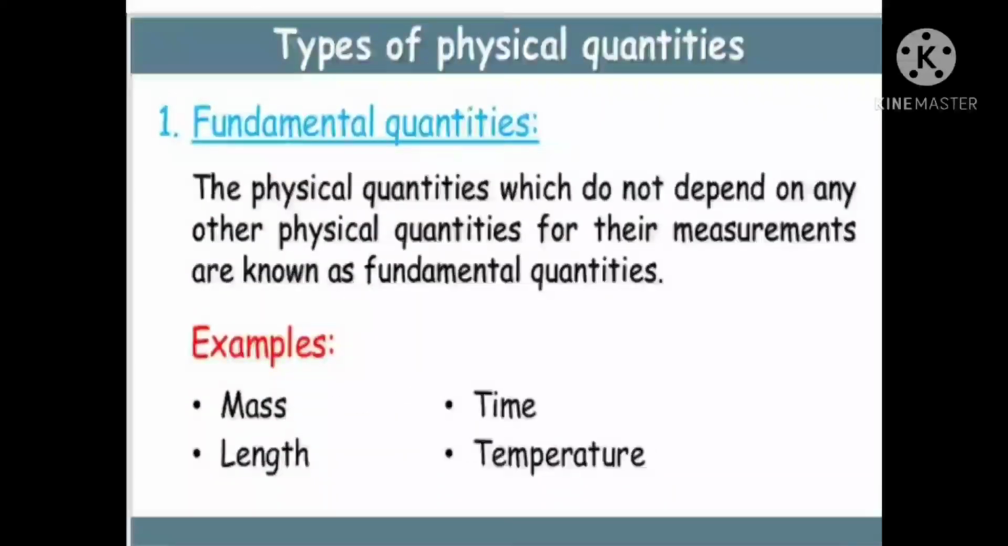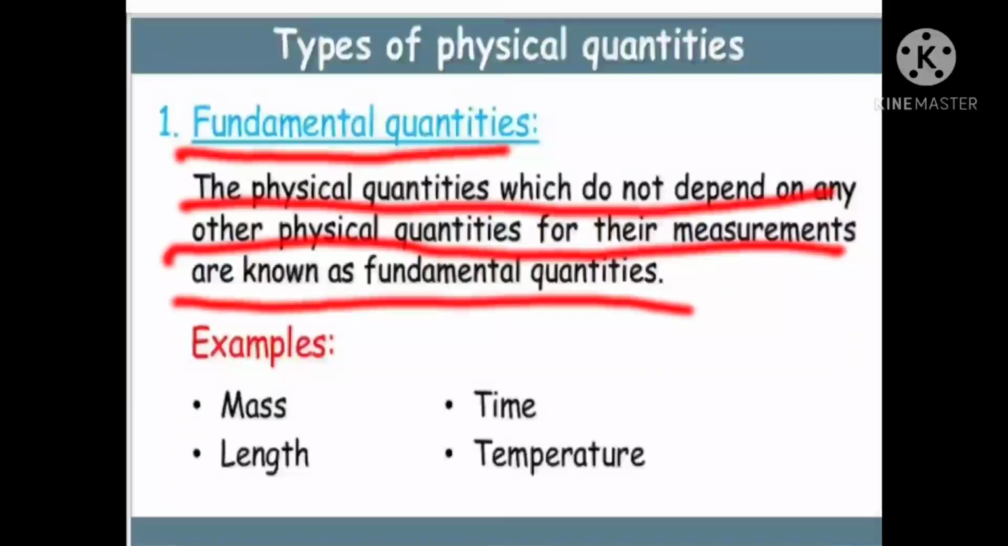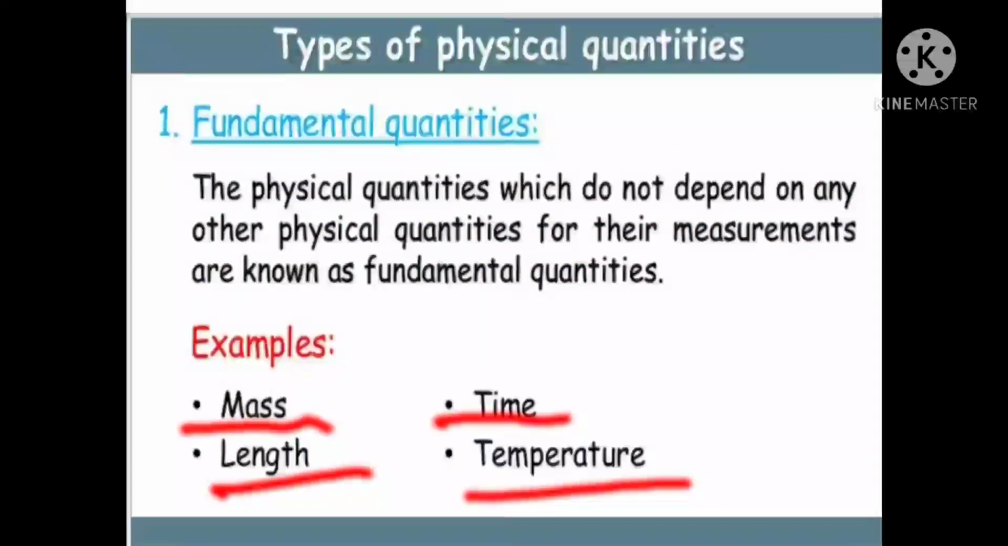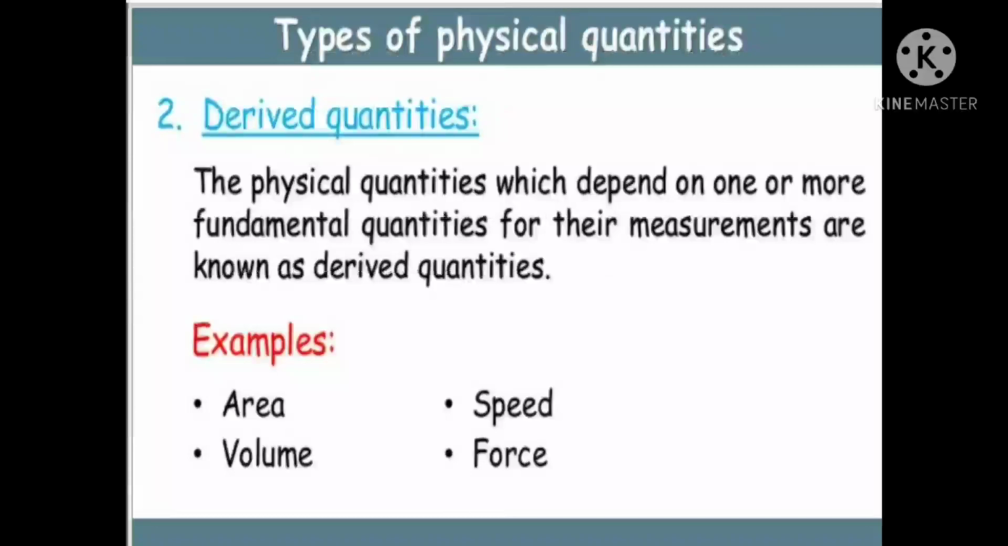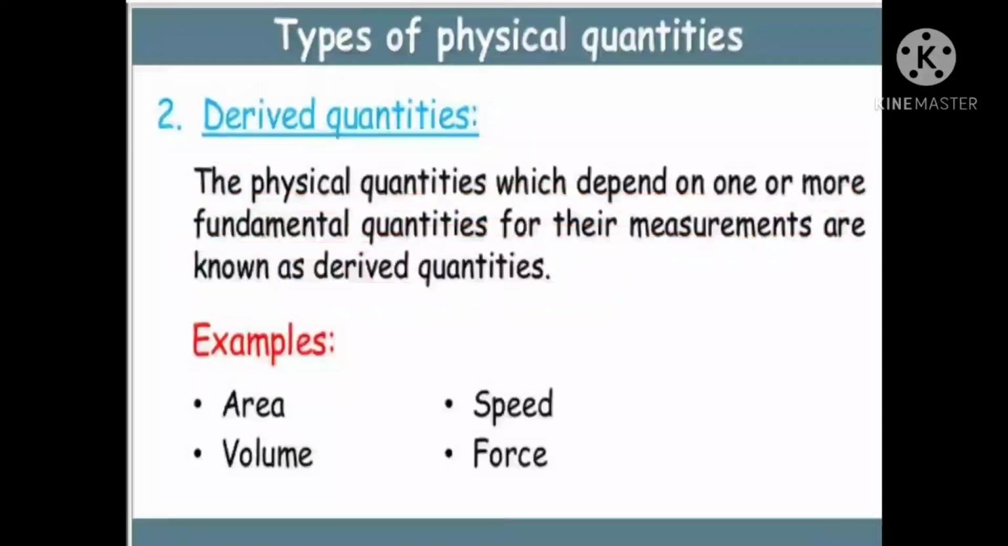Physical quantities can be divided into two types. One is fundamental quantities. The physical quantities which do not depend on any other physical quantities for their measurements are known as fundamental quantities. Example: mass, time, length, temperature. Another one is derived physical quantities. The physical quantities which depend on one or more fundamental quantities for their measurements are known as derived quantities. For example, area, speed, volume, force are called derived quantities.